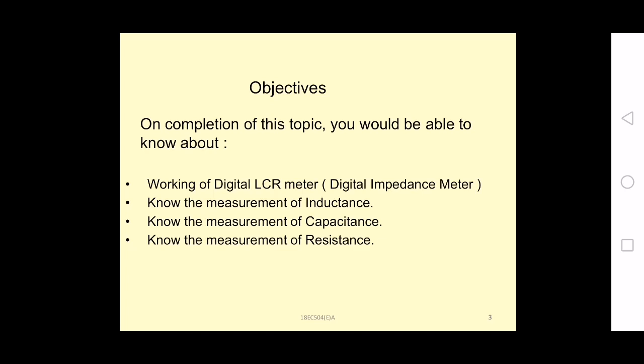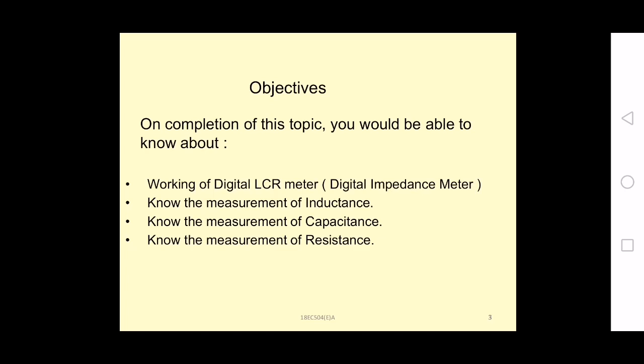So it is a digital impedance meter or digital LCR meter. In that we can learn the measurement of inductance, then capacitance, and finally resistance. On completion of this topic we can know the working of this digital LCR meter.